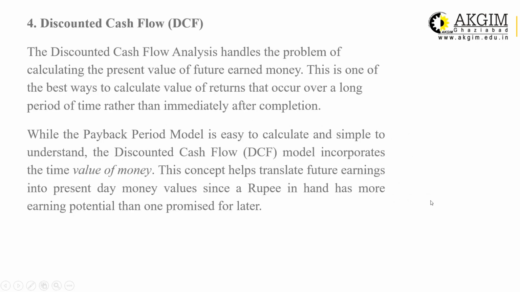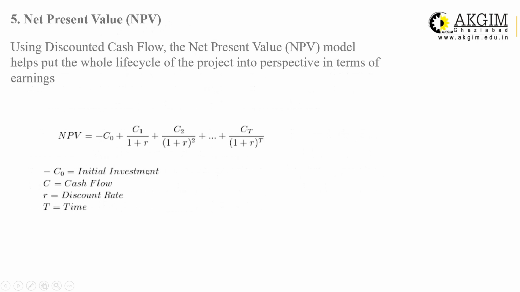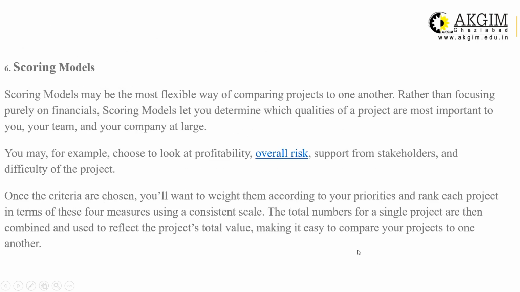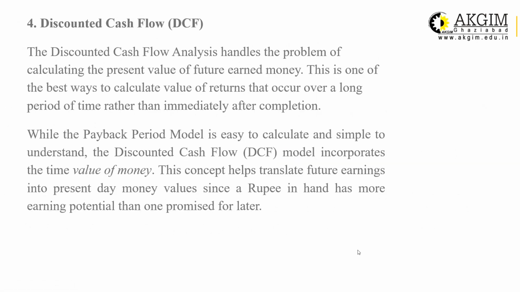The fourth technique which can be used for selection of a project is discounted cash flow. As the name suggests, discounted cash flow is a technique based on the time value of money, the TVM concept. Discounted cash flow analysis handles the problem of calculating the present value of future earned money.